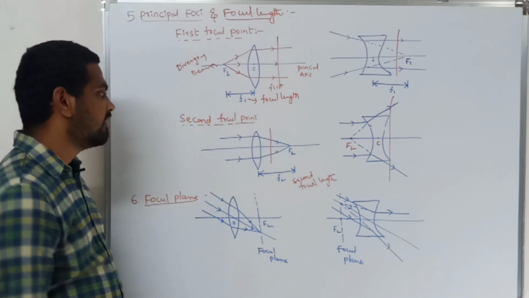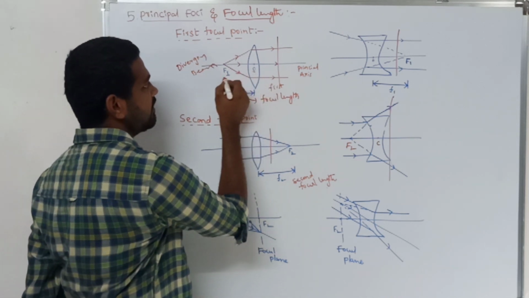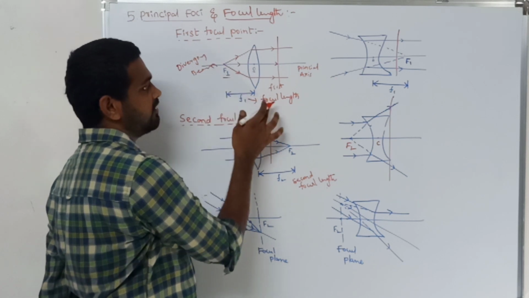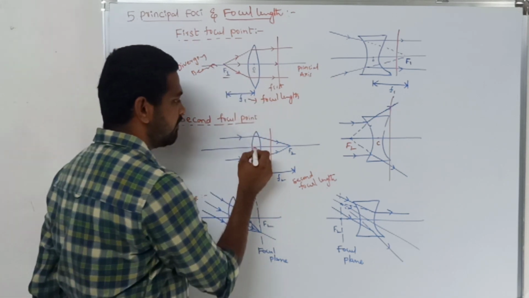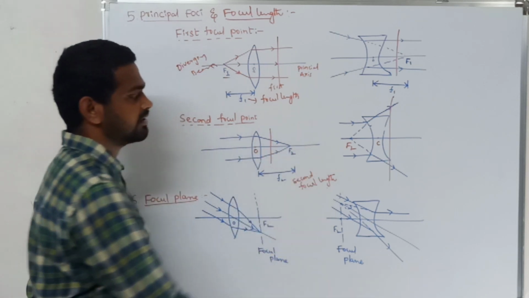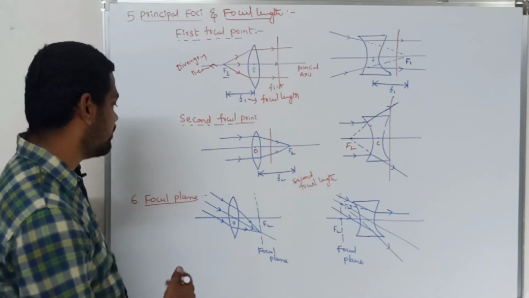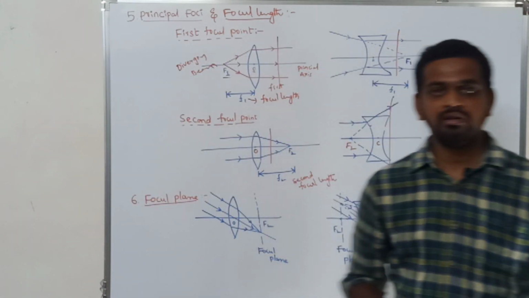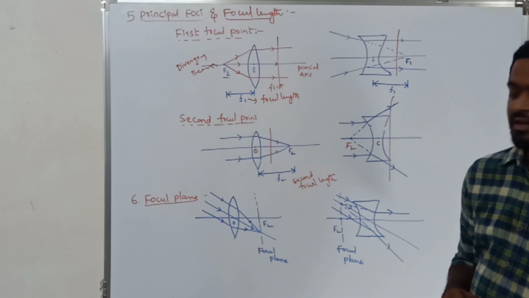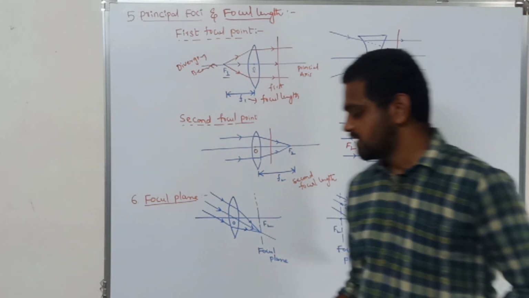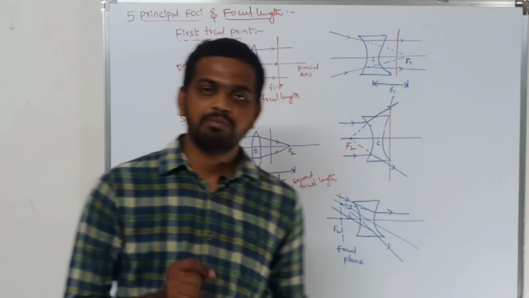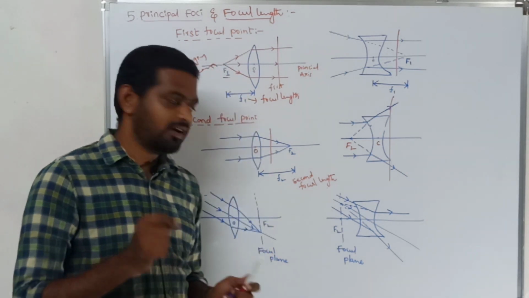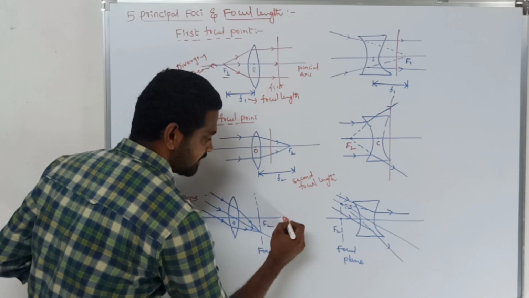See, clear, children? The distance from the optic center to the first focus is called the first focal length. The distance from the optic center to the second focus is called the second focal length. Coming to the focal plane, the imaginary line which is passing through the focal point and perpendicular to the principal axis is called the focal plane. Is it clear?